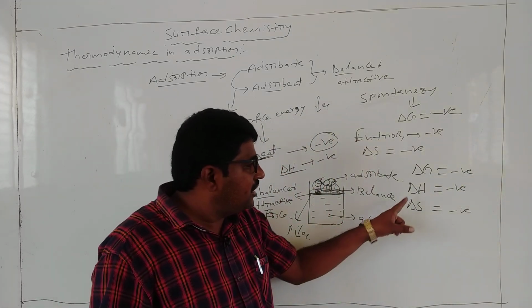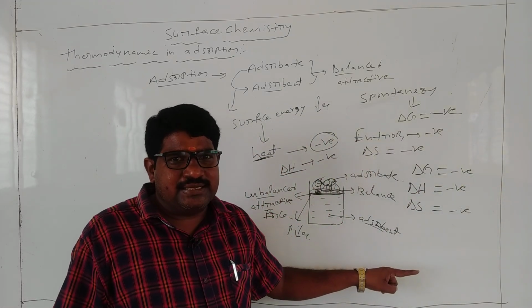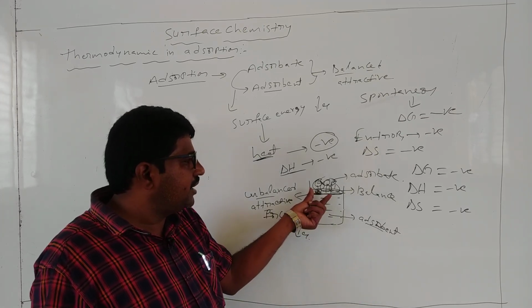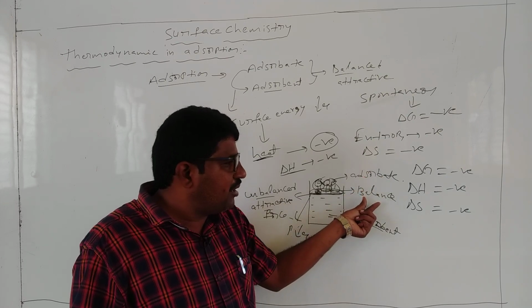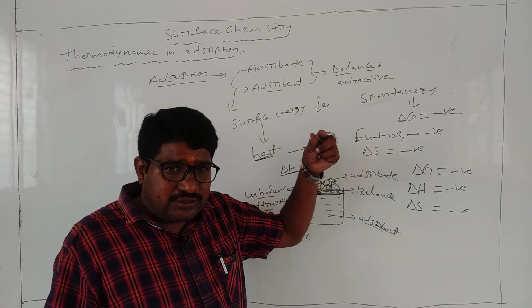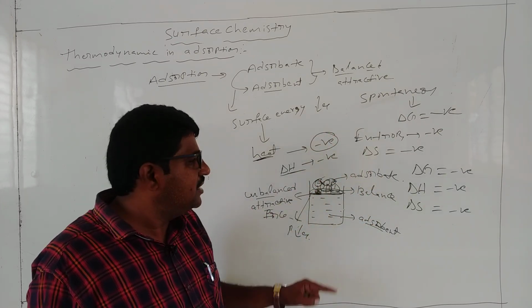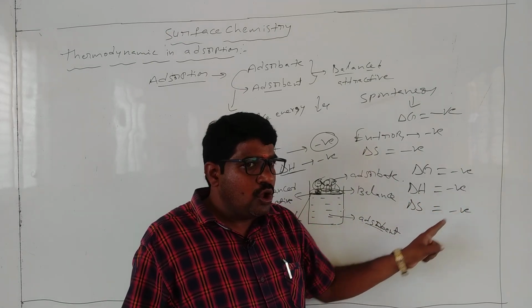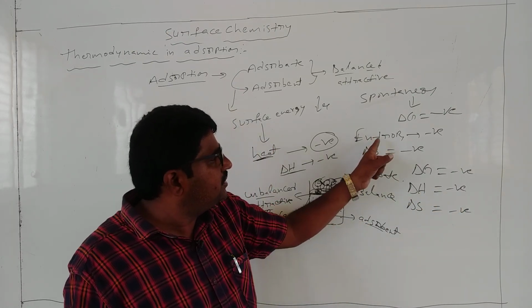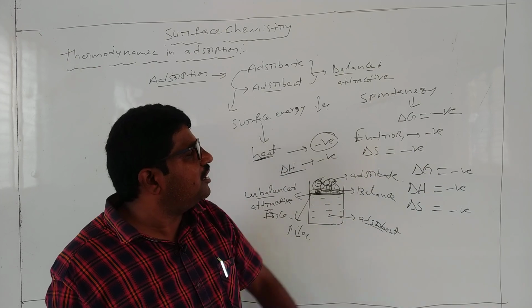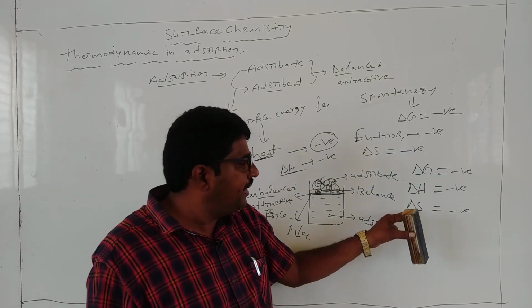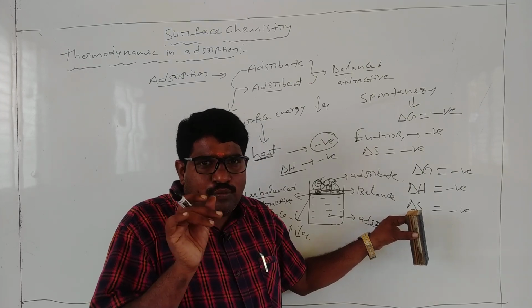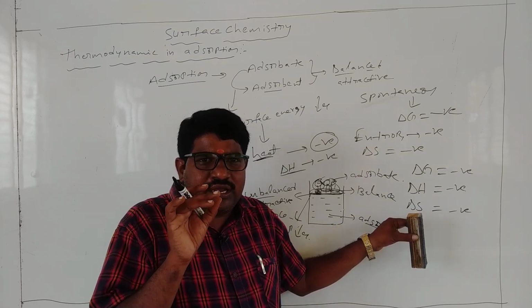Why is enthalpy, heat, decreasing? Due to the balanced force between adsorbate and adsorbent, the surface energy decreases. That is why heat is negative. Why is entropy negative? Because the movement of molecules is very less.